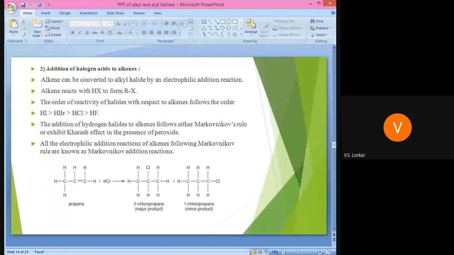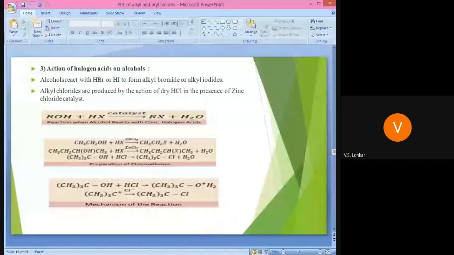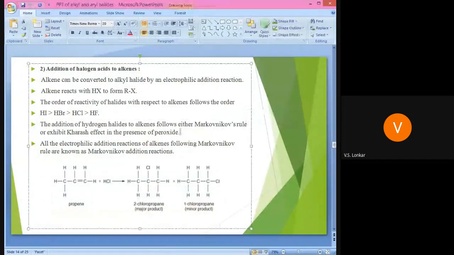Therefore, this reaction must follow the Markovnikov rule. According to the Markovnikov rule, the positive part goes to that doubly bonded carbon atom which has the greater number of hydrogen atoms. Got it? Remember this order: HI is more reactive than HBr, HBr is more reactive than HCl, and HCl is more reactive than HF. Then the next method, who will tell?